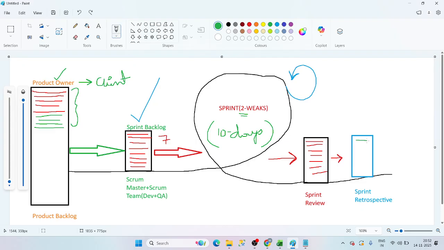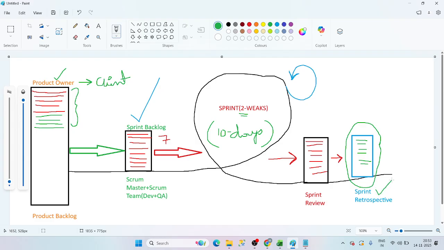If it is positive feedback, what we are discussing here, along with the Scrum Master and development team, we sit together and hold this meeting. For future purposes, we are going to have the same type of appraisals. If we get negative feedback, we talk about it: no guys, we should not get this negative feedback. At what point are we lagging behind? We need to improve in all aspects. Understood, guys? We have to discuss like this in sprint retrospective.